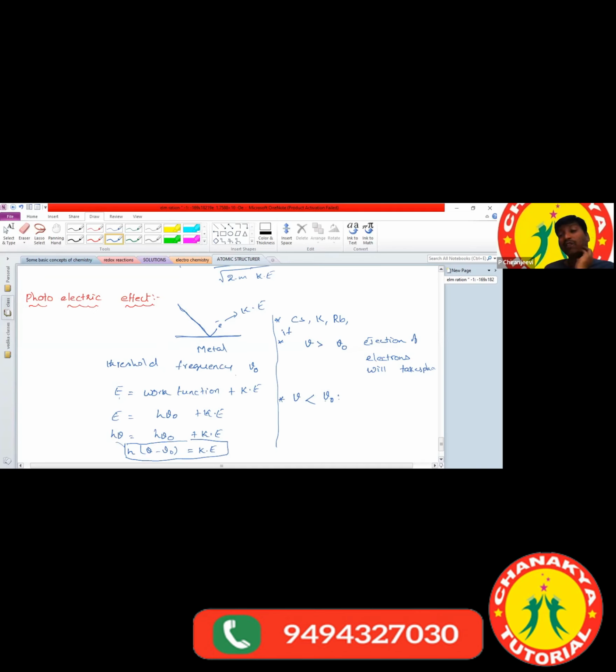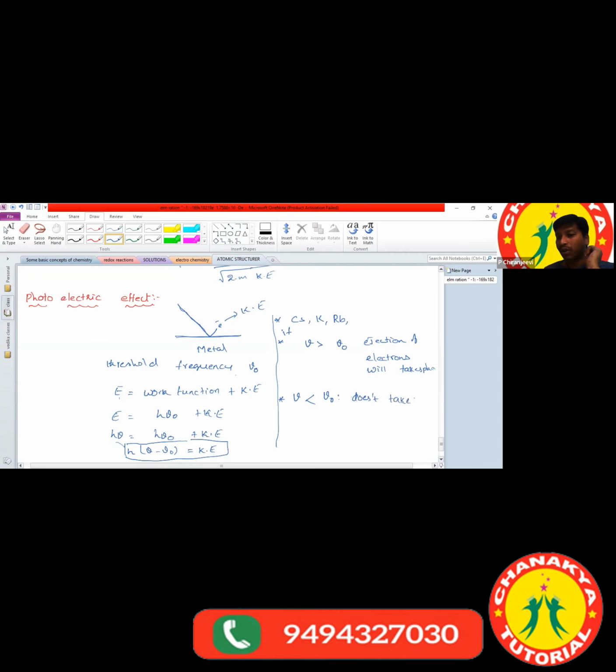If the frequency is less than the threshold frequency, ejection will not take place. Electrons will not be ejected here. Ejection of electrons does not take place.